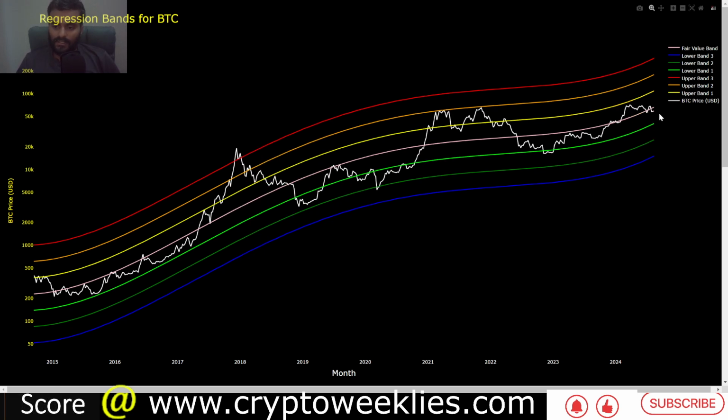Again, these lines are growing with time, or at least they have not flattened with time. That means if the peak were to occur in 2025, you can assume that the lowest valuation at the 2 standard deviation peak would be at around 175k, looking at today's data. So if you are interested in the topping signal related to crypto and especially Bitcoin,